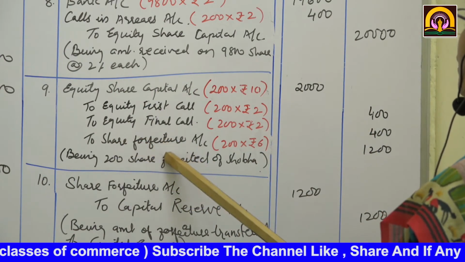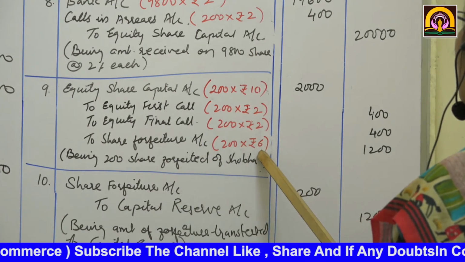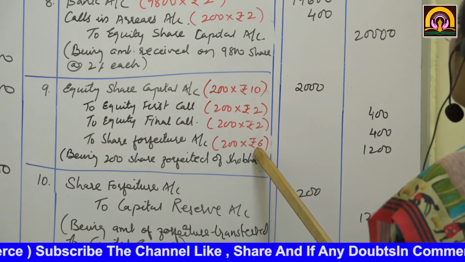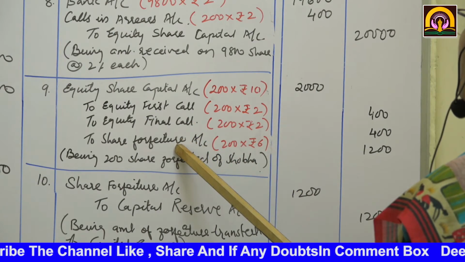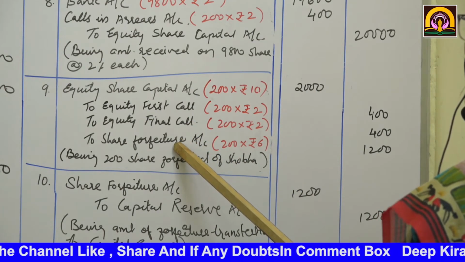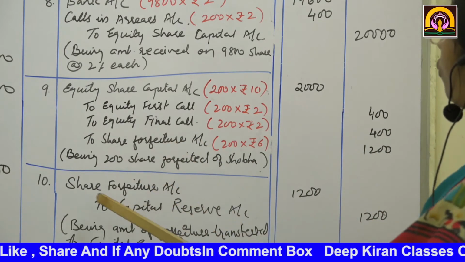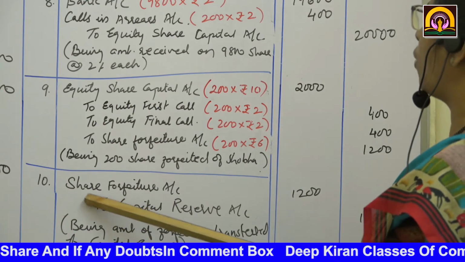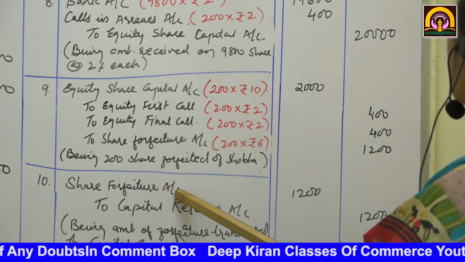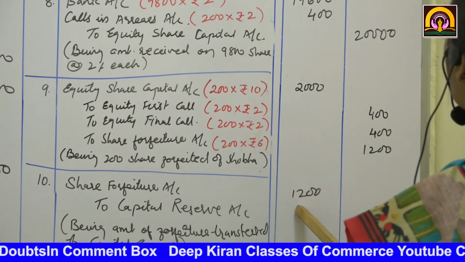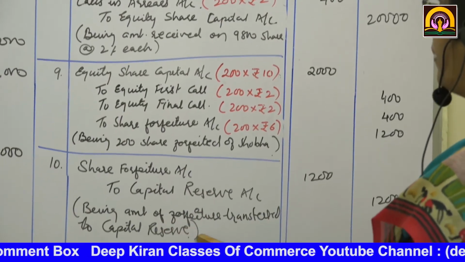To share forfeiture account, how much did she pay? First application 3 and allotment 3. So total is how much? 6. So 200 into 6 rupees per share will be forfeited by the company, Suhas Limited, of Shobha. That comes to 1,200. So this share forfeiture account will be transferred to capital reserve. So see, share forfeiture account debit to capital reserve 1,200. Being amount of forfeiture transferred to capital reserve.